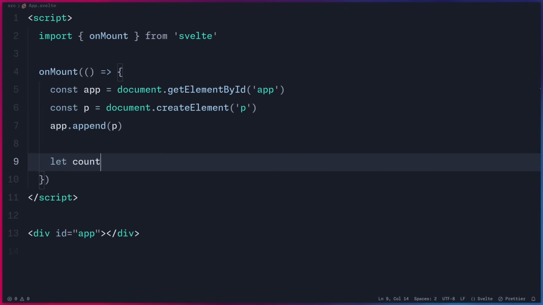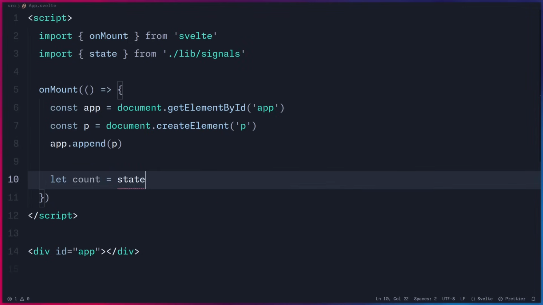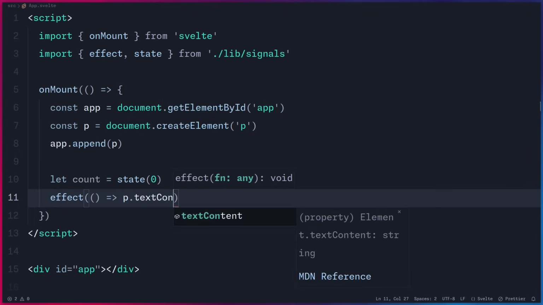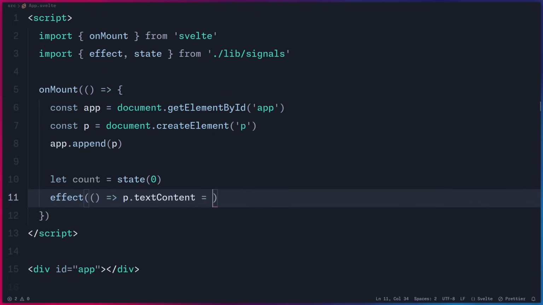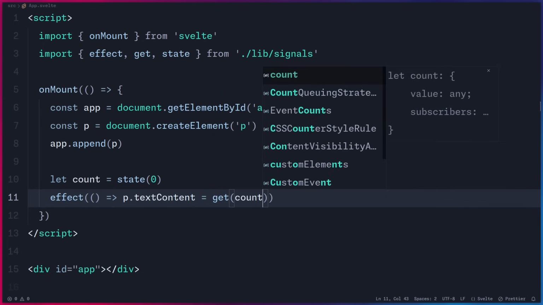So now we can create our piece of state. So we can say let count equals state. So this is going to be imported from lib/signals. So let's give it a default value of 0. So now we can create the effect. So we can import the effect. And then we can say p.textContent equals, now we just need to read the signal by importing get, and then we can pass count.